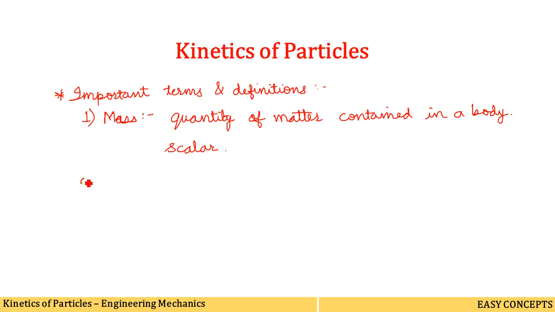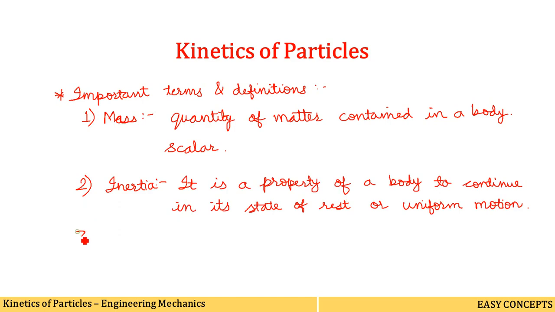Now the second term is inertia. Inertia is the property of a body to continue in its state of rest or of uniform motion. It means whenever a body is in motion, it will continue its motion unless and until an external force is applied to it. Or if a body is in a state of rest, it will continue in a state of rest unless and until an external force is applied to it.